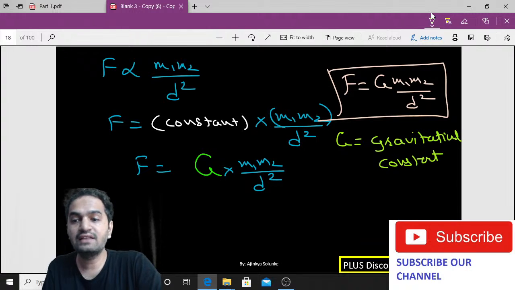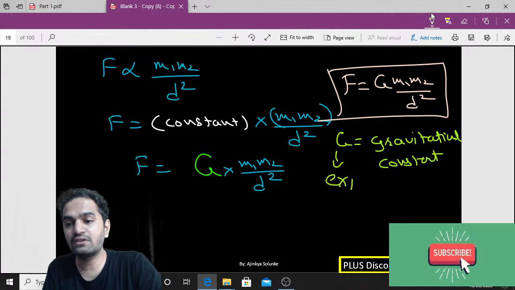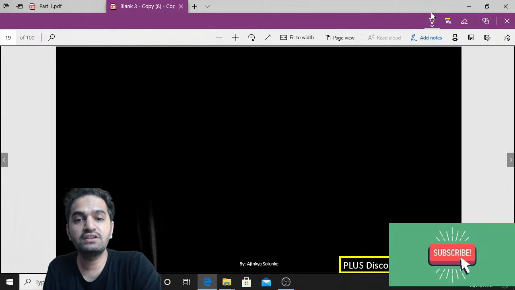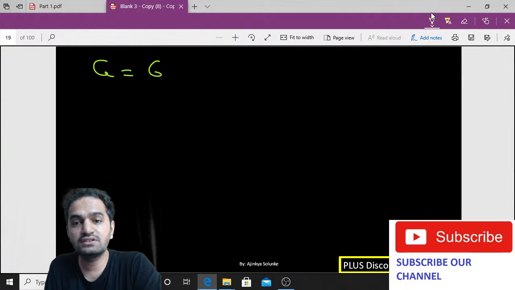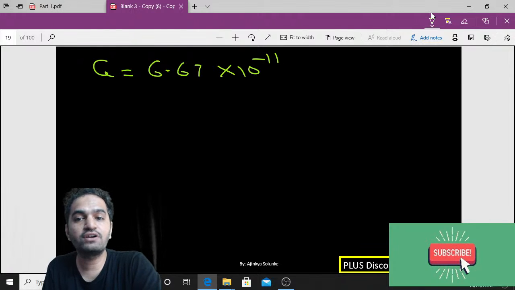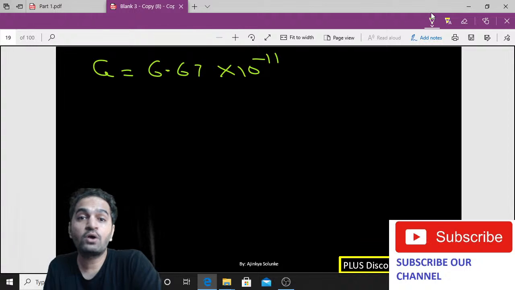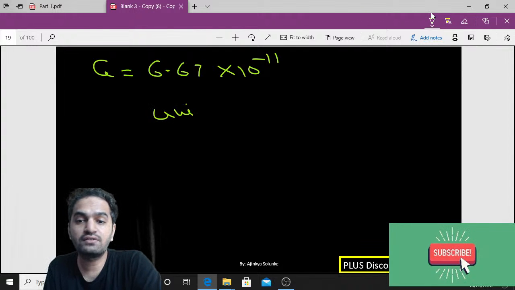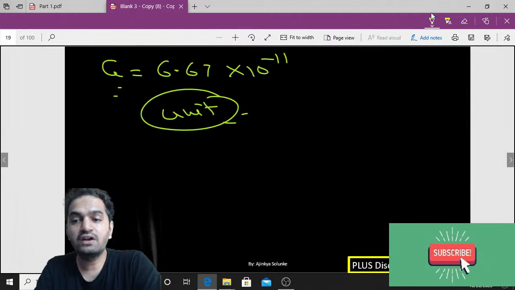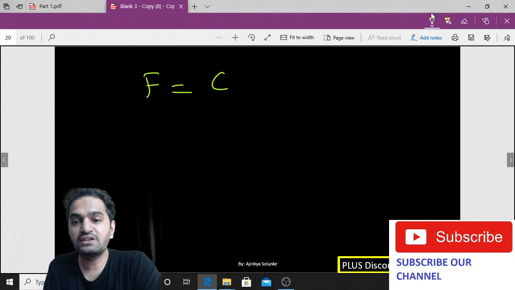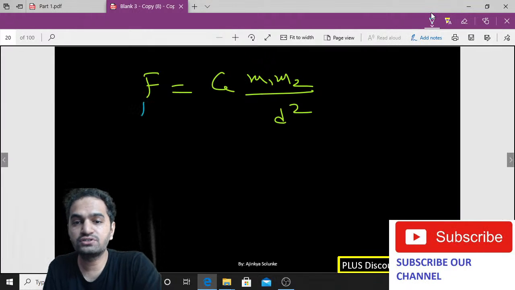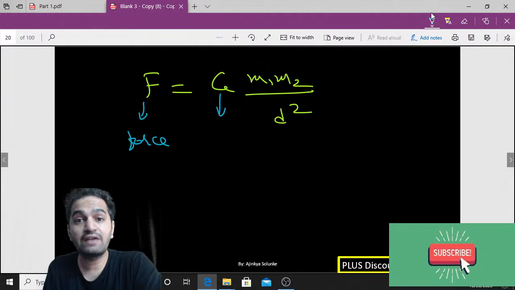It is the same everywhere, and that has been calculated by experiments. We have been given just a value. So capital G value is 6.67 into 10 to the power minus 11. But what about the unit? We don't have any idea about the unit, right? So we can derive the unit of this. But before we get into that, have you understood that the formula for force is capital G into m1 m2 divided by d square, wherein F is the gravitational force and G is the gravitational constant.